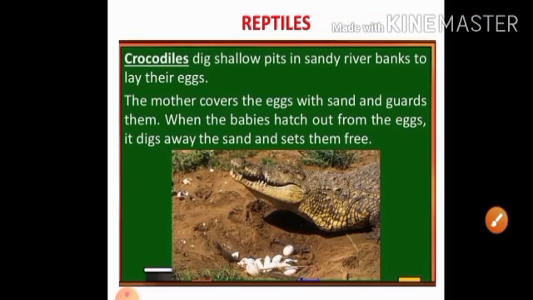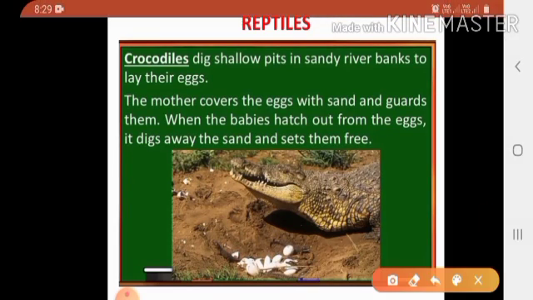Next is the crocodile. Crocodiles dig shallow pits in sandy river banks to lay their eggs. See here, children, the crocodile lays its eggs in shallow pits in sandy river banks. The mother covers the eggs with sand and guards them.